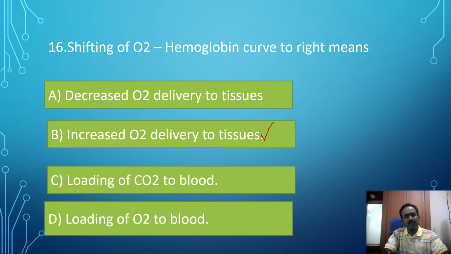Other options: loading of carbon dioxide to blood, this is a wrong answer. Loading of oxygen to the blood is also a wrong answer. So the correct answer is increased oxygen delivery to the tissue. What are the conditions that shift the oxygen dissociation curve to the right side? Increased temperature, decreased pH, increased 2,3-diphosphoglycerate. These are the conditions.